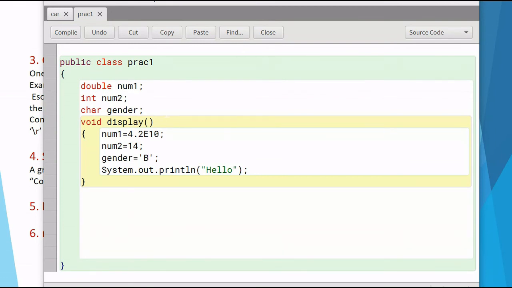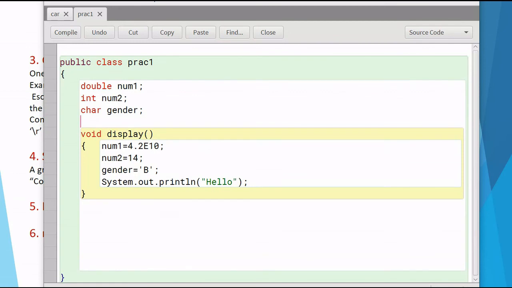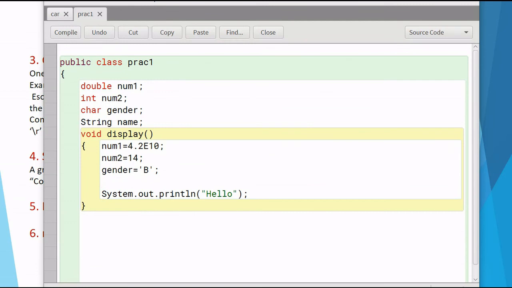Now suppose I want to add somebody's name, then the string literal can be used. So String name. As the name is an alphanumeric value, you can have any length for the name variable, a value of any length can be used. Suppose I want to add the name Tulip.